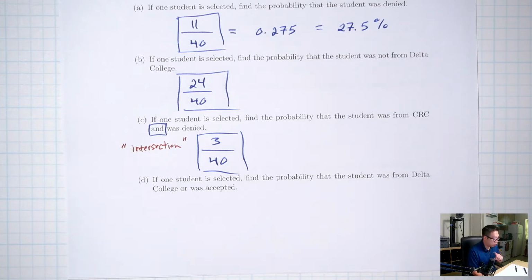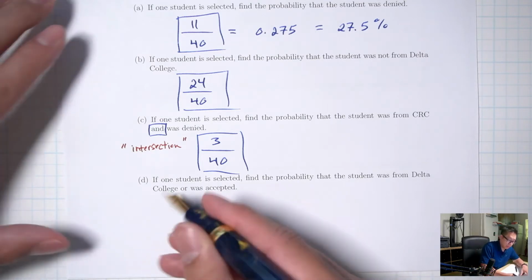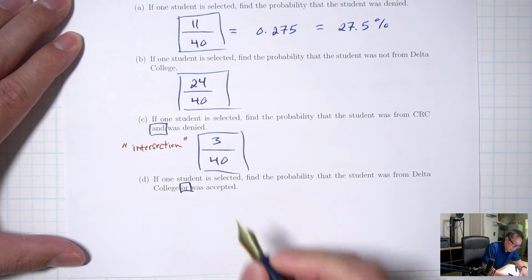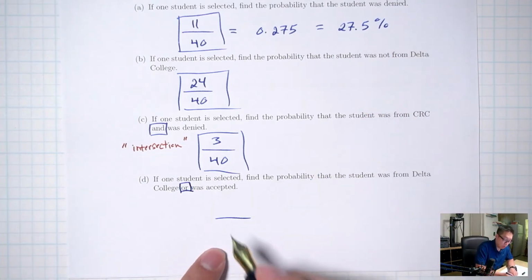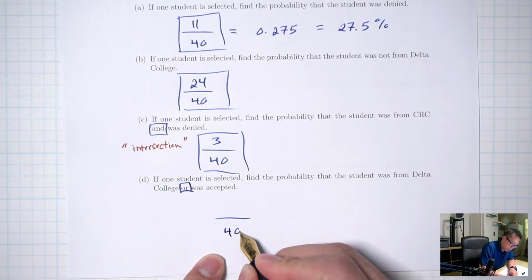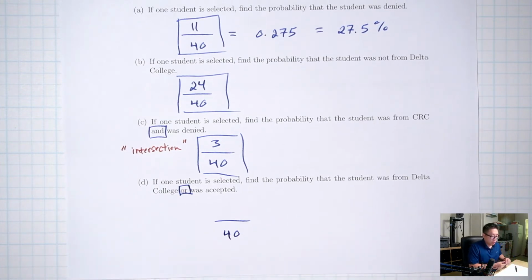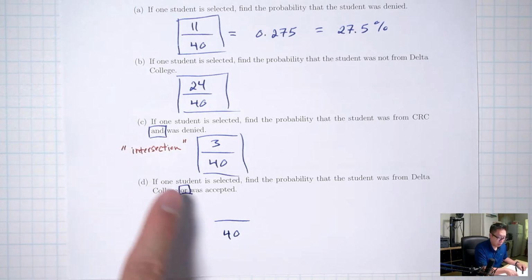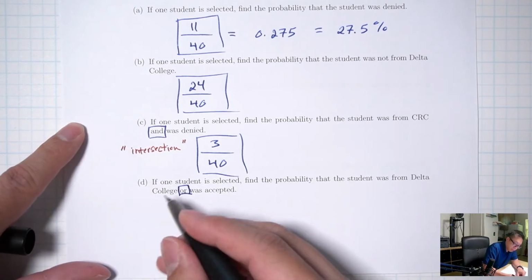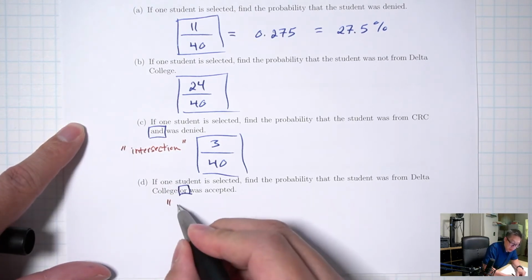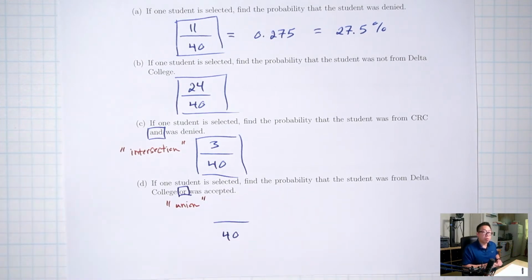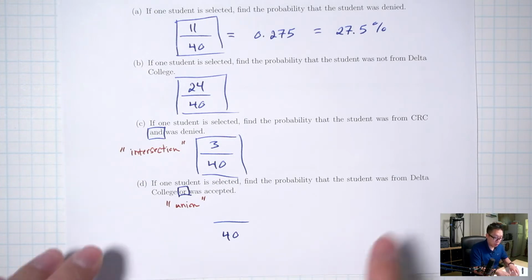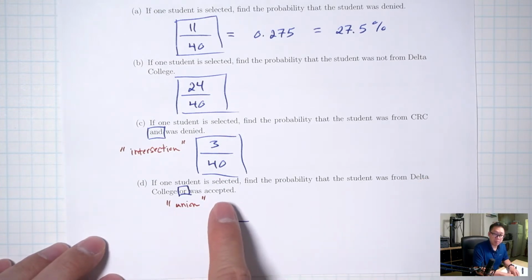Part D. If one student is selected, find the probability that the student was from Delta College or was accepted. Keyword here is the word or. The bottom is still the same, everybody, which is the 40. The top: if and corresponds to intersection, or corresponds to union. And union, remember, is we're taking the 2 sets and combining them to get a bigger set.